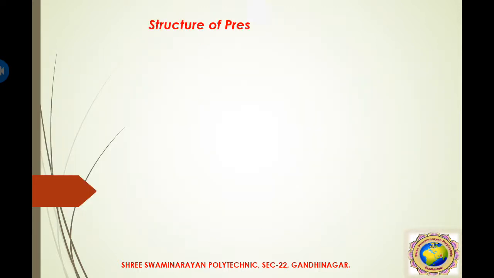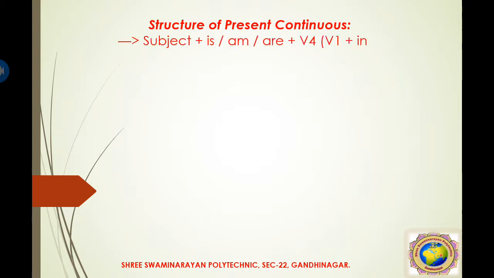Now second, the structure of present continuous form. Here the structure for present continuous form is subject plus is, am, are. This is the helping verb, any one of the three is used. Then V4. V4 means what? Base form of verb plus ing. V4 means V1 plus ing, and V1 is the base form. The base form plus ing.